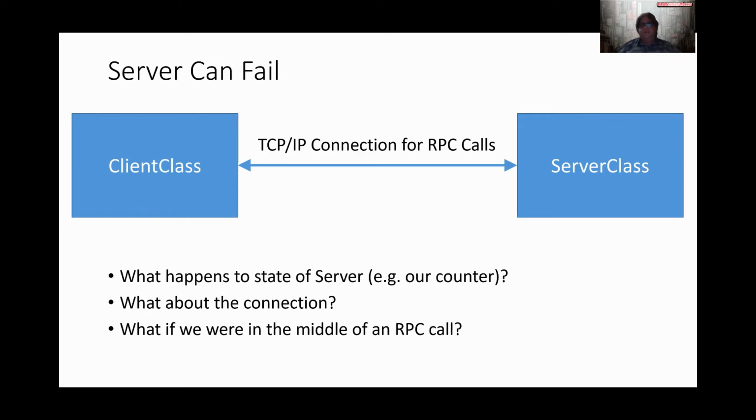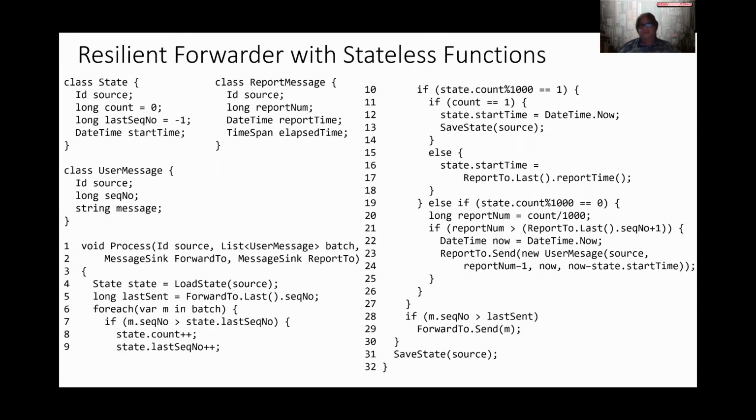First of all, we lose the state of the counter. So if getIncInt was called a couple of times and server class goes down and comes back up, rather than recovering the state of the counter at the time of the loss, we actually reset the counter to the initial value and client class will then output the incorrect thing. Also, the TCP connection itself has to somehow be healed. Finally, what if we were in the middle of an RPC call and server class went down? Client class could be waiting for the return value of the RPC call, and server class will never give it, and it will wait forever.